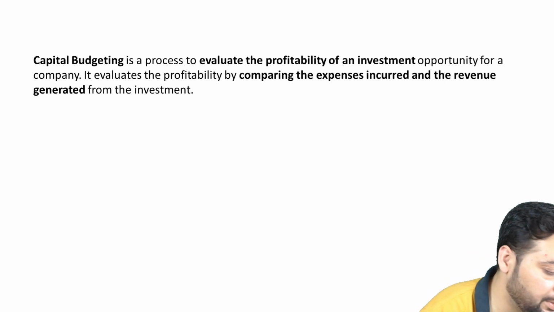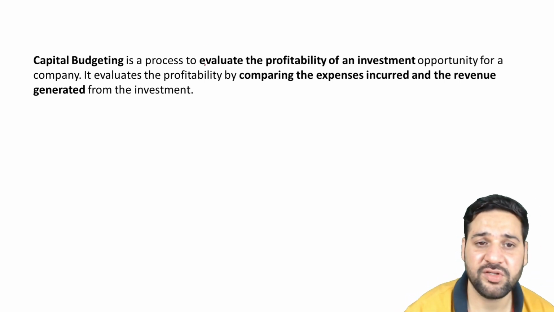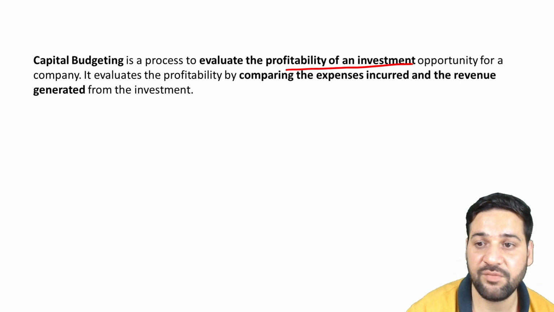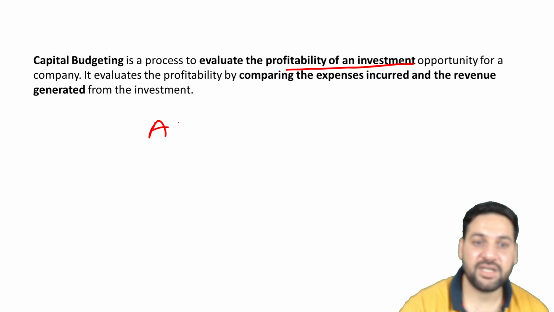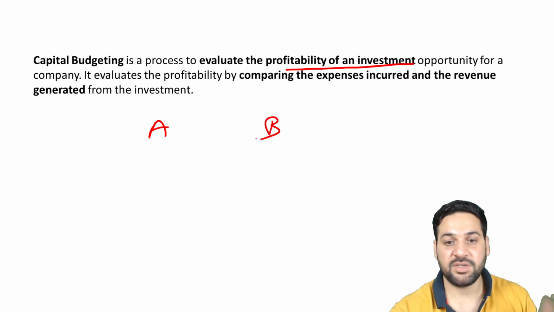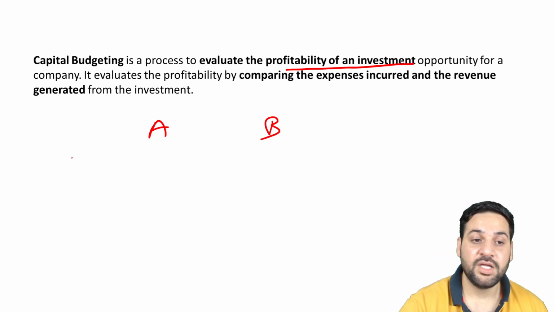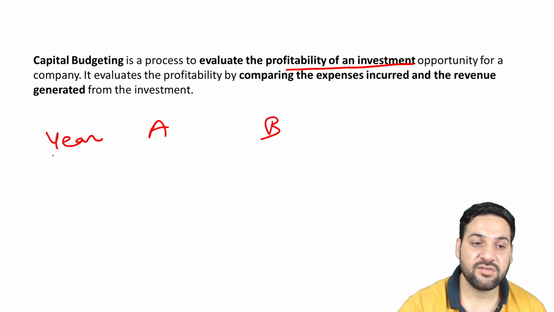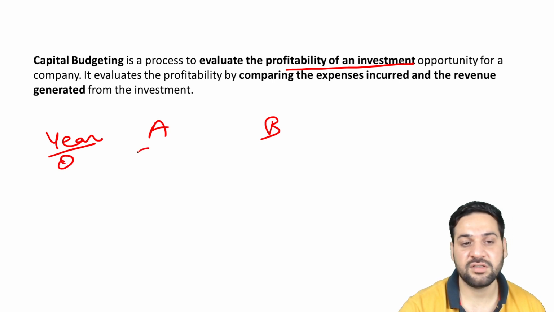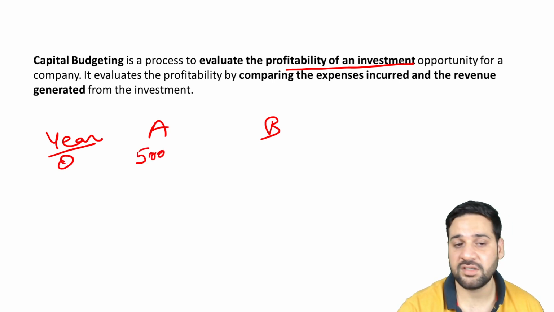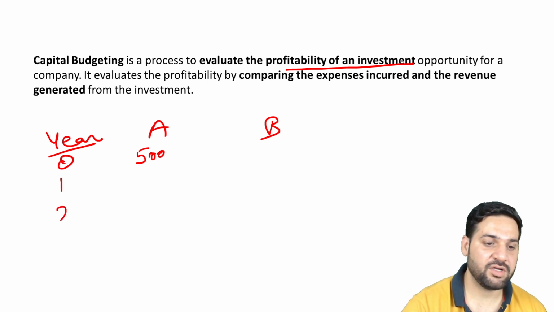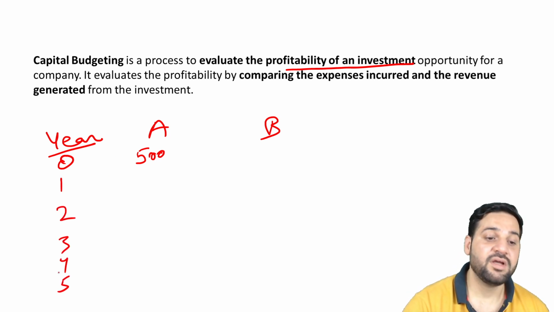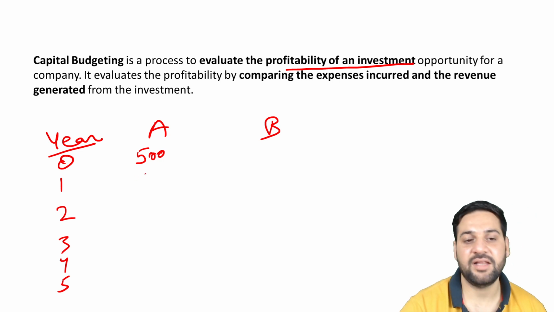So what is capital budgeting? Capital budgeting is a process of evaluating the profitability of an investment opportunity. Basically, there is an investment, let's say investment A and investment B. In year zero, the initial outlay is, let's say, 500 crores. Then year 1, year 2, year 3, year 4, year 5, a 5-year life.